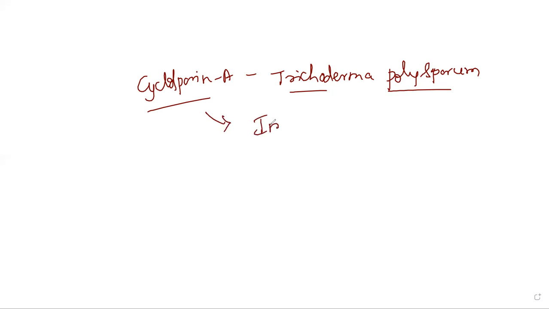So this is a compound which is obtained from a fungus known as Trichoderma polysporum, and this cyclosporin A is mainly used as an immunosuppressant. Remember, the use of cyclosporin A is that it can be used as an immunosuppressant.